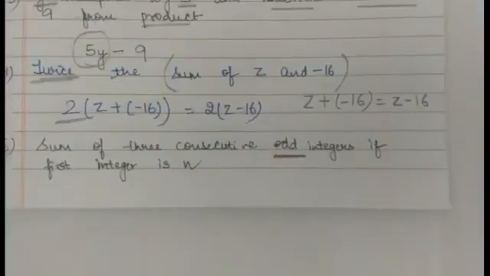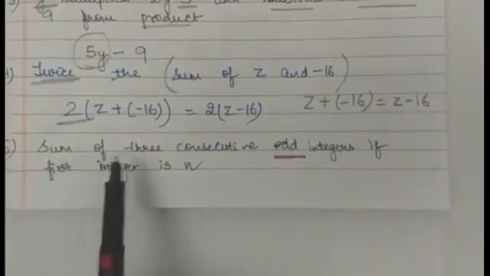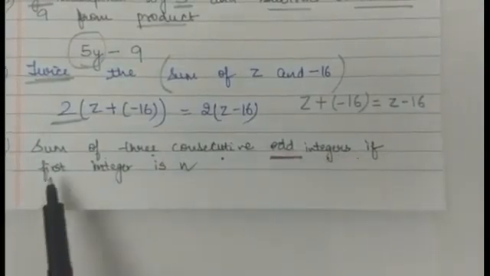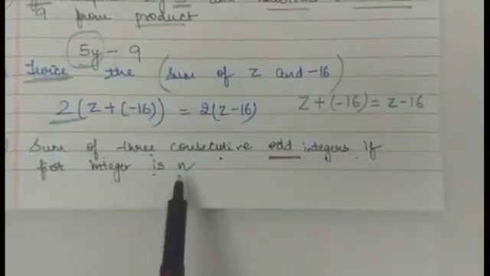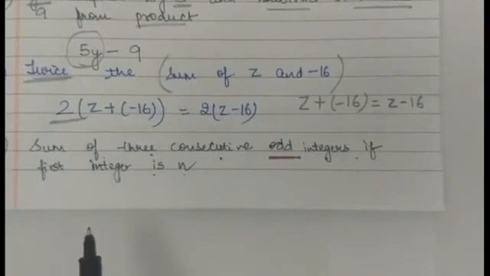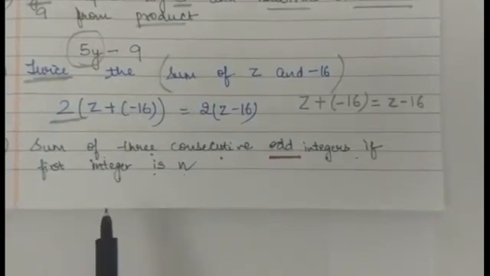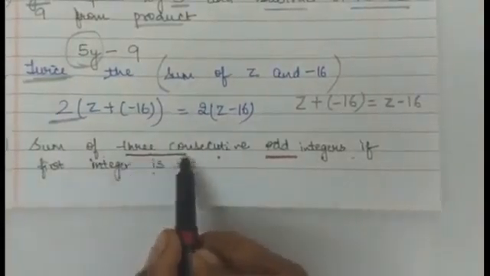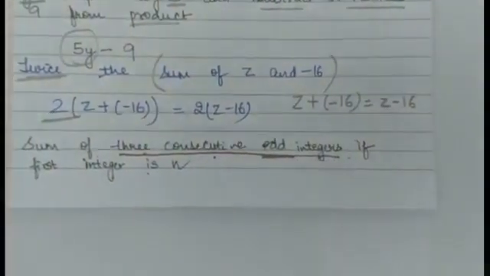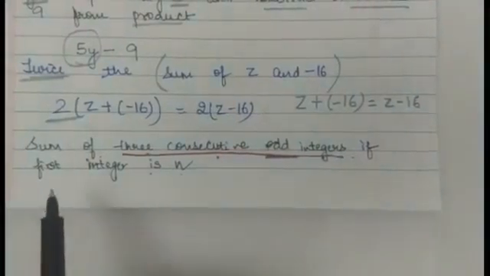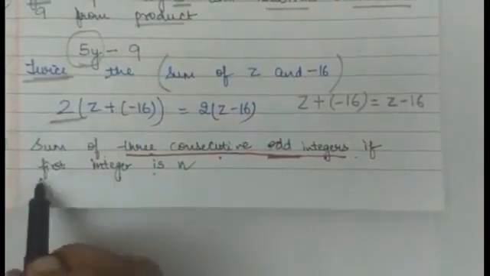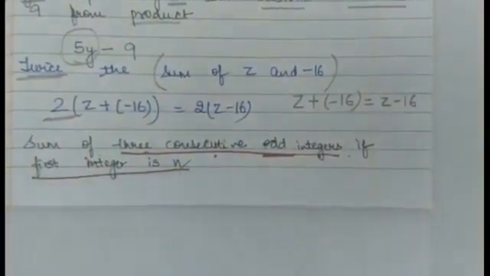Let us discuss the sum of 3 consecutive odd integers if the first integer is n. Now students, we have to frame an algebraic expression of the sum of 3 consecutive odd integers, and they have already given to you that you have to take the first integer is n.